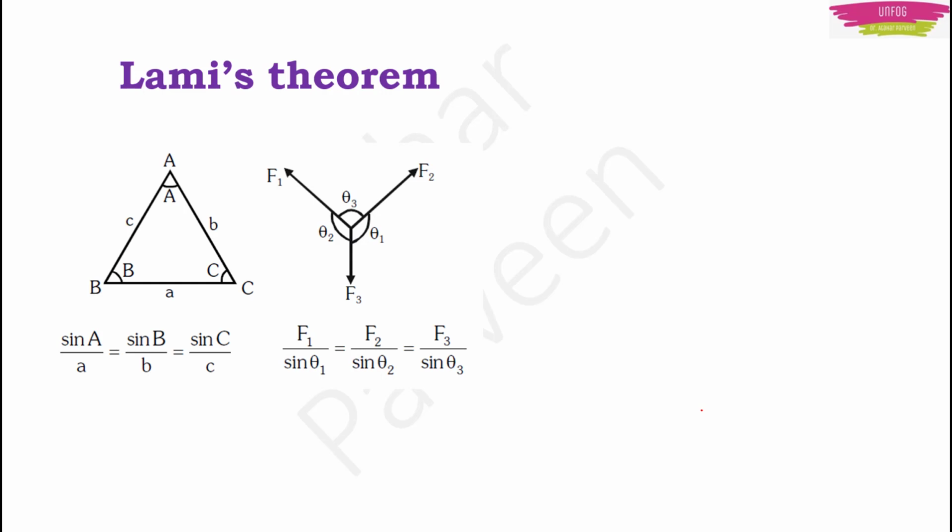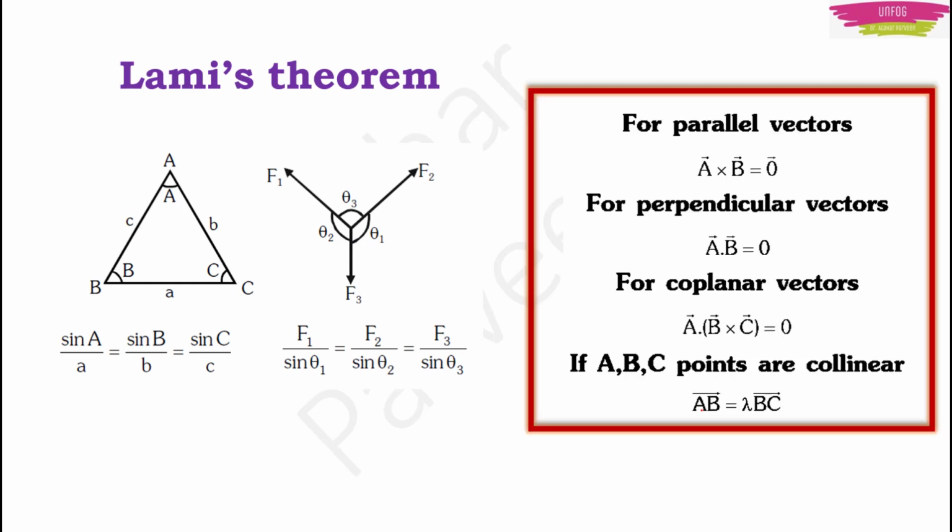There are a few very important points which you need to know, which are that for parallel vectors, A cross B will be 0. As I told you earlier, in A cross B, if vectors are parallel, theta will be 0 and cross product involves sine, and sin 0 is going to be 0. Therefore, A cross B will be 0.